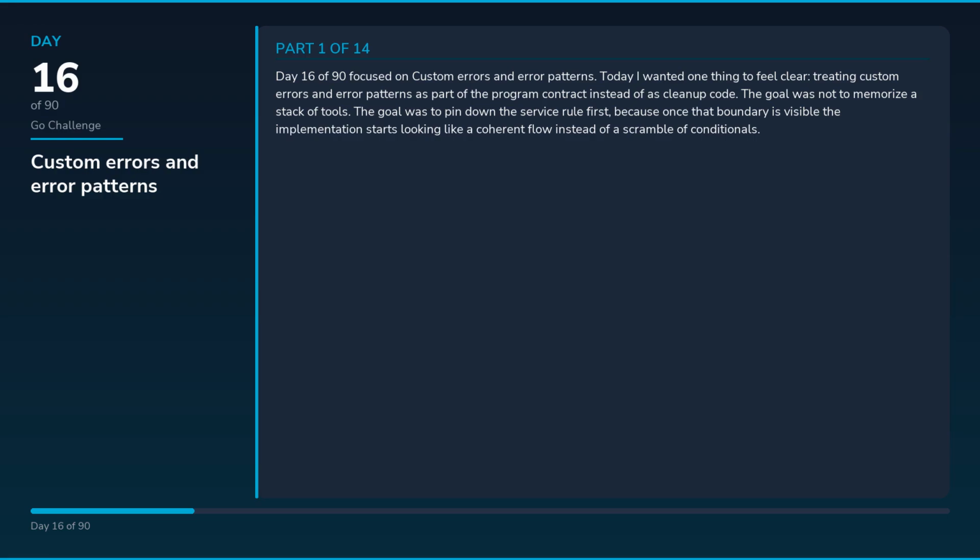Day 16 of 90 focused on custom errors and error patterns. Today I wanted one thing to feel clear: treating custom errors and error patterns as part of the program contract instead of as cleanup code. The goal was not to memorize a stack of tools. The goal was to pin down the service rule first, because once that boundary is visible, the implementation starts looking like a coherent flow instead of a scramble of conditionals.